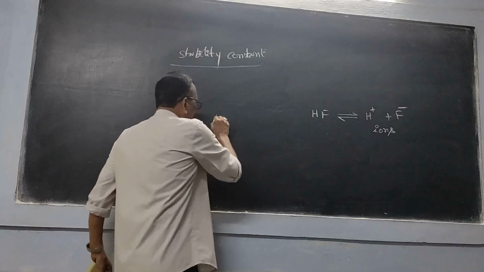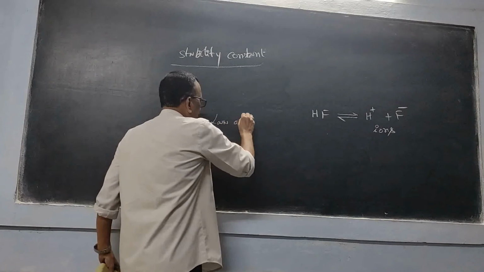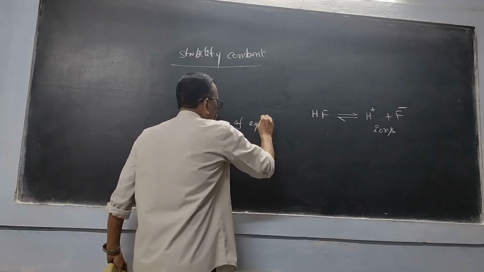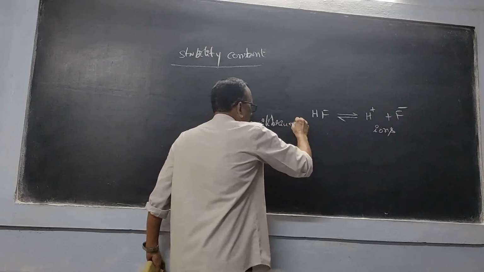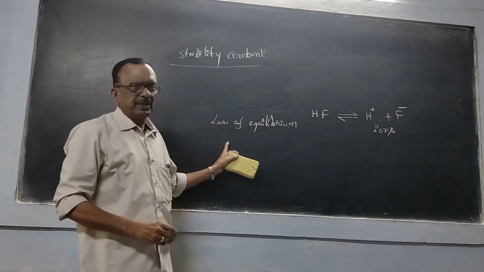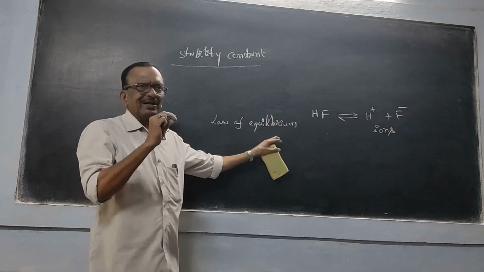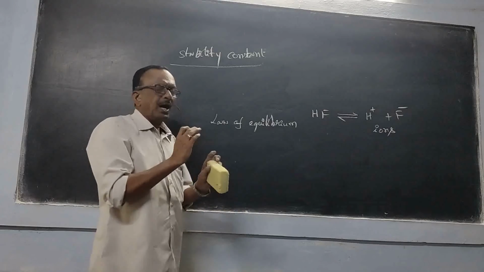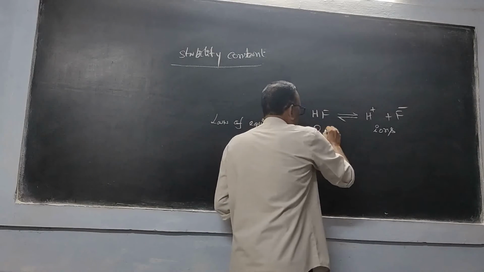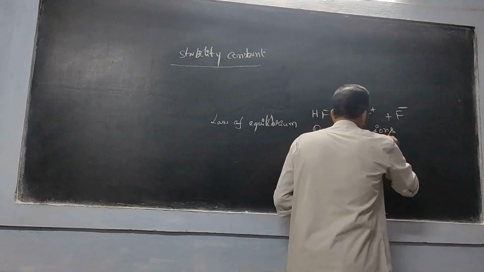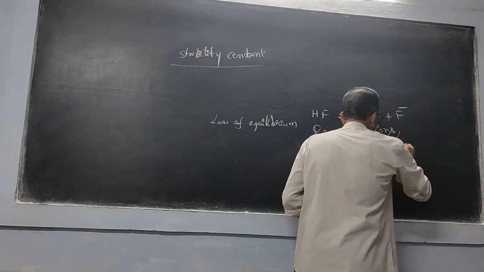So here there is one law of equilibrium. According to the law of equilibrium, the equation we write is the product of concentrations. Here they are reactants and they are products.